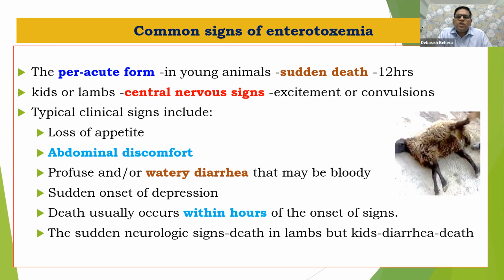Death usually occurs within hours of onset of signs, along with sudden neurological signs, as we have already discussed. I have mentioned these few things because, before going into details about the different diseases, you will find these common signs in each and every enterotoxaemic condition, especially in sheep and goat.